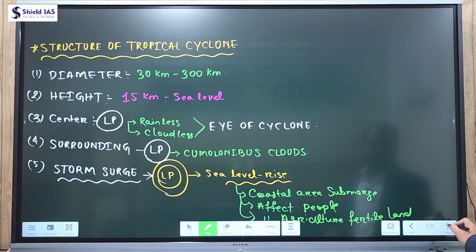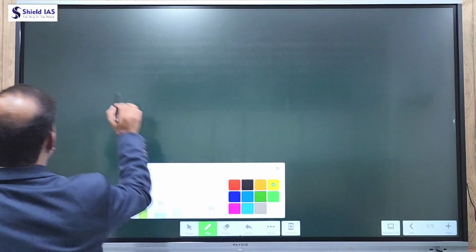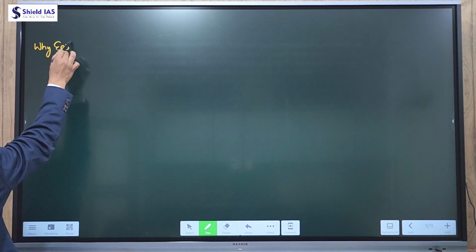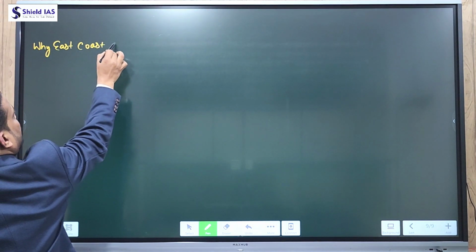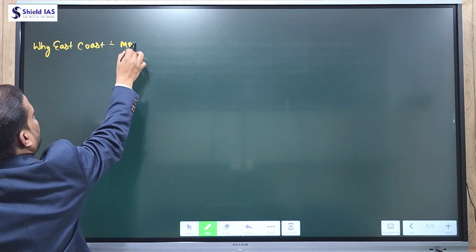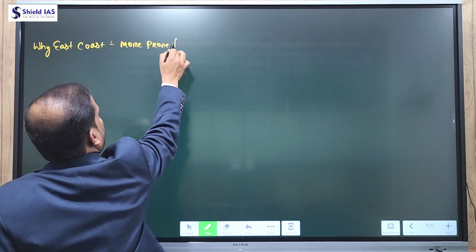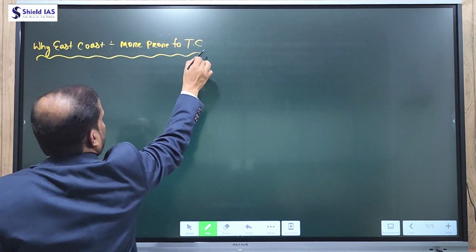The first reason, why the east coast is more prone to tropical cyclone: try to understand.